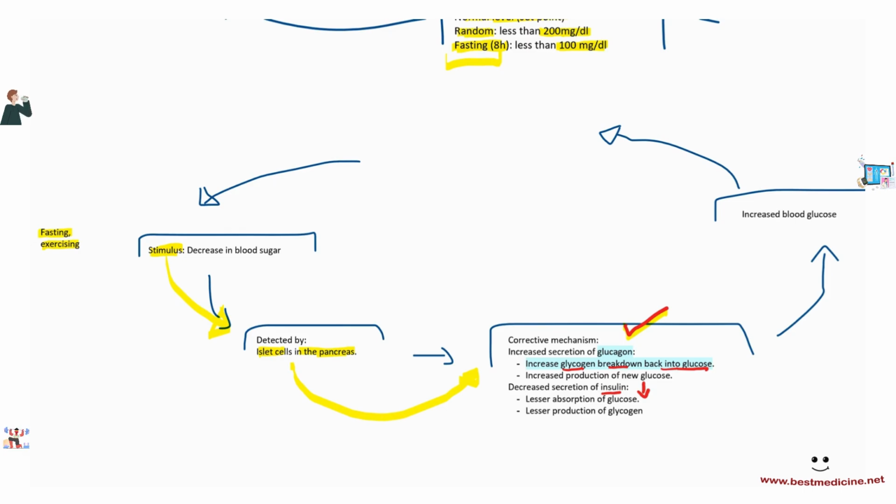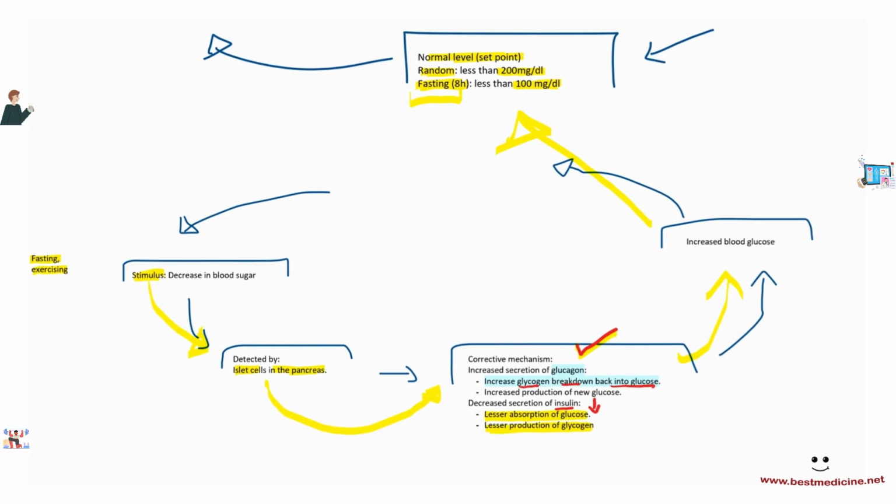And decreased secretion of insulin. Because you don't want to decrease blood sugar, you want to increase blood sugar. So decreased secretion of insulin means there's lesser absorption of glucose into cells and lesser production of glycogen. Okay? And as a result, this will increase the blood glucose, bringing it back to normal. All right? And that is the homeostasis of blood glucose.